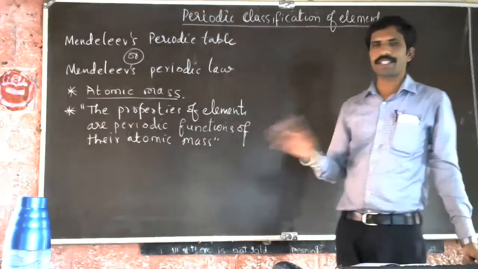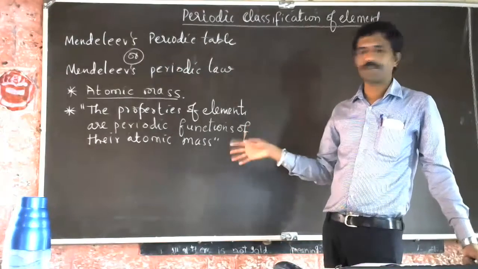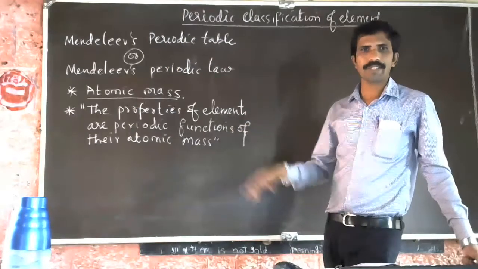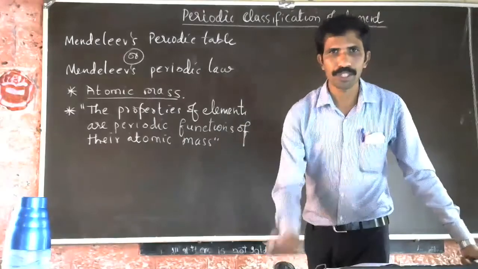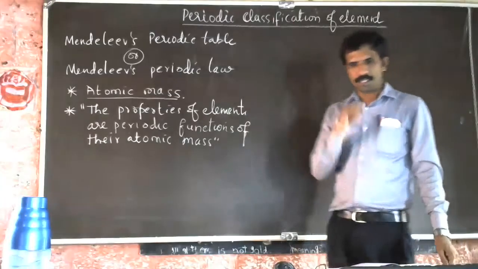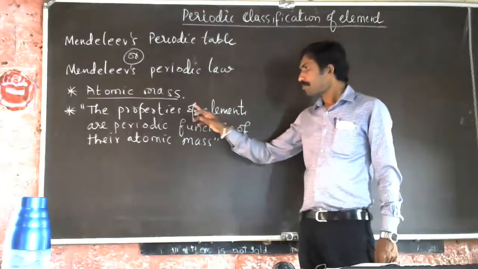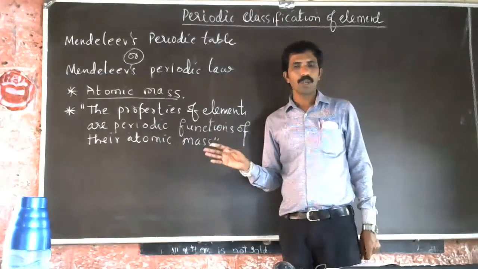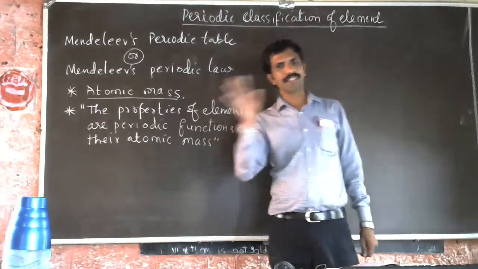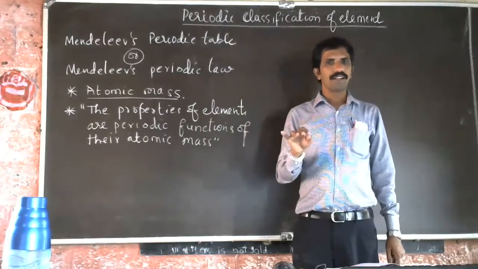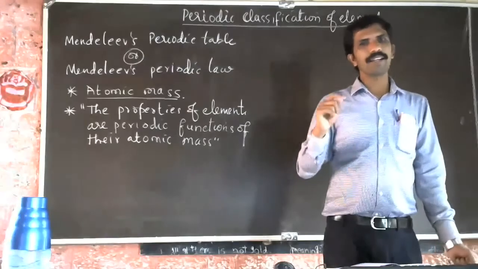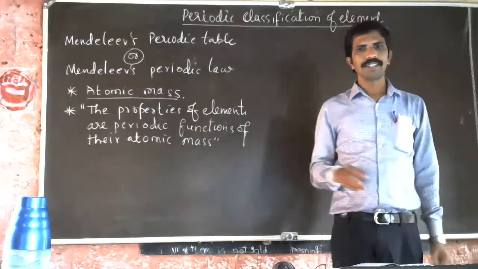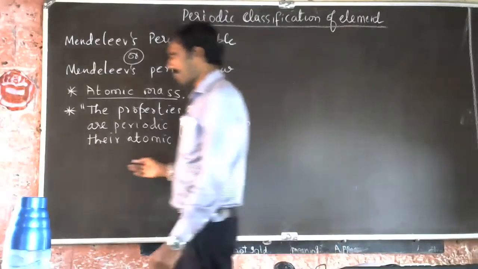He arranged the elements in increasing order of their atomic mass, and he proposed that the properties of the elements are the periodic functions of their atomic mass. Means when we arrange the elements in increasing order of their atomic mass, the properties of the elements repeat after certain intervals. The meaning of this sentence is that only.